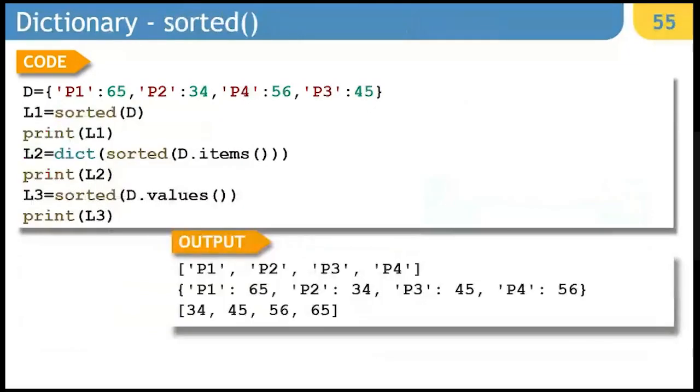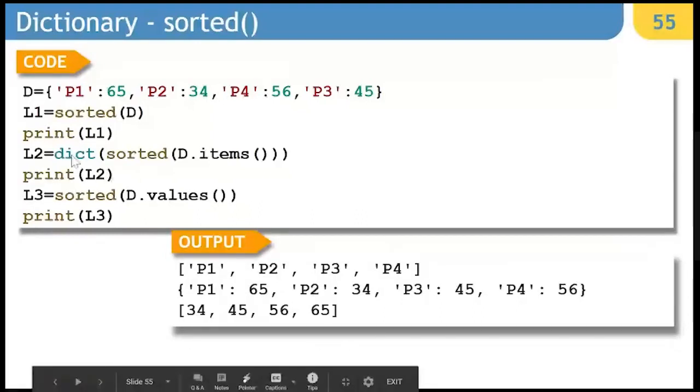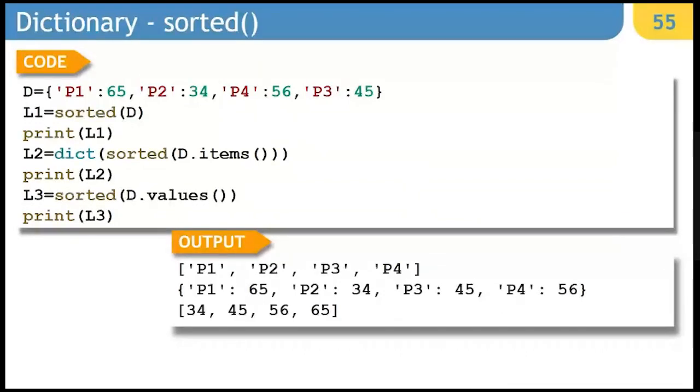Next, how to use sorted with a dictionary. You can simply say L1 is equal to sorted(d). In this case, the data will be sorted only on the basis of keys, and the result will be in the form of a list. If I say L2 is equal to dict(sorted(d.items())), sorted by itself will not produce a dictionary, but you can convert it into a dictionary by typecasting it to dict.